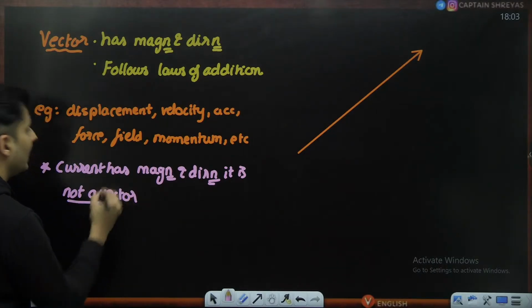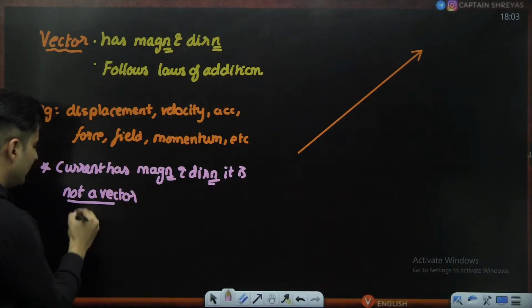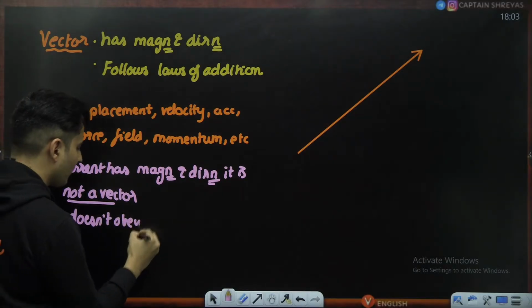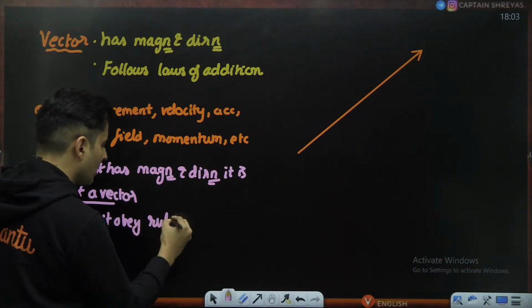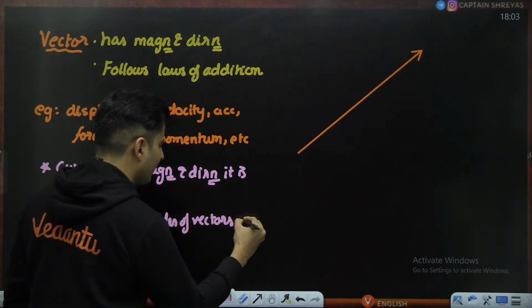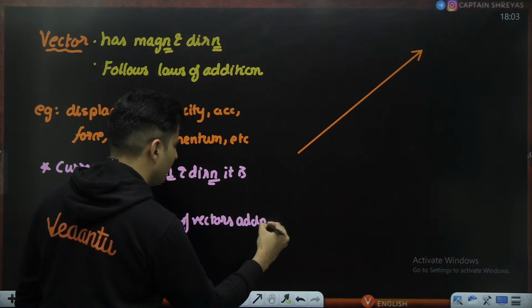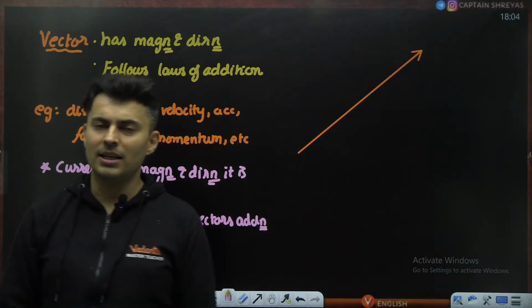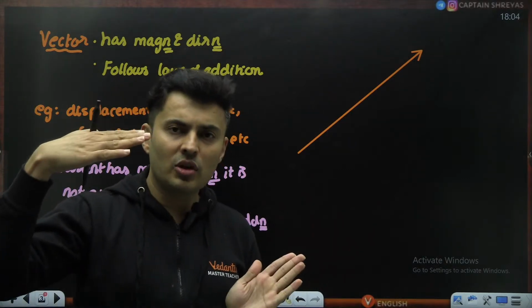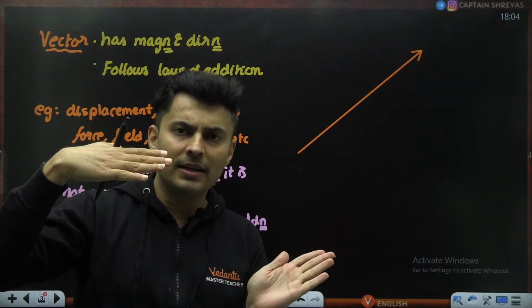And the reason for that is because it doesn't obey the rules of vector addition. That's the problem. So say for example, I have 3 amperes of current and 3 amperes of current.